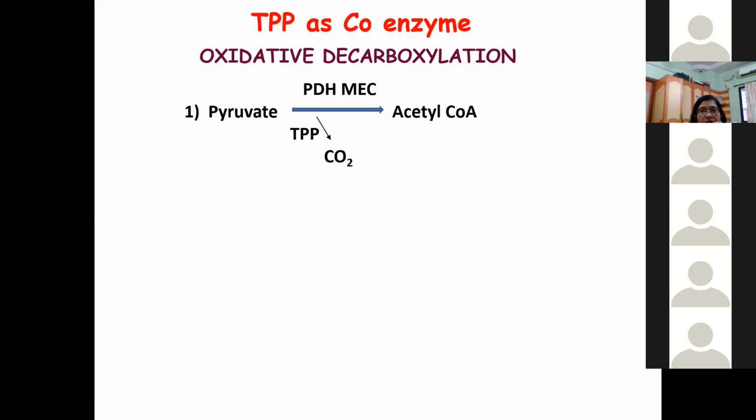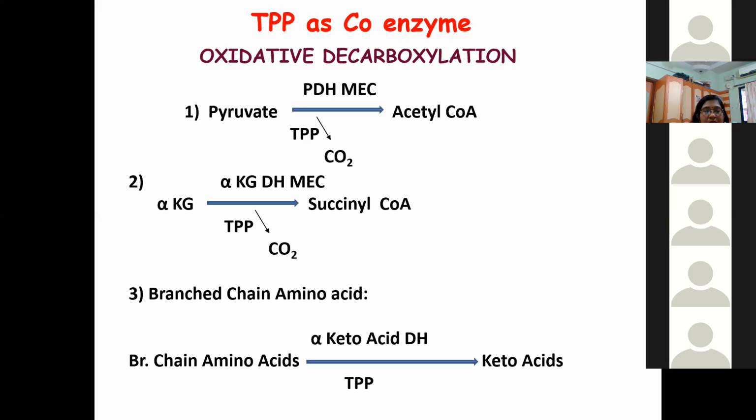Yes. Good. So the first example is pyruvate dehydrogenase, which needs TPP as a coenzyme. Then it is alpha ketoglutarate. The alpha ketoglutarate reaction is a reaction of the TCA cycle, where the alpha ketoglutarate dehydrogenase complex, again a multi-enzyme complex, has thiamine pyrophosphate as one of the coenzymes, along with the release of carbon dioxide. So it is the conversion of alpha ketoglutarate into succinyl CoA. Then the third reaction where it acts as a coenzyme is the conversion of branch chain amino acids into keto acids. The enzyme here is alpha keto acid dehydrogenase. Lot many examples are there.